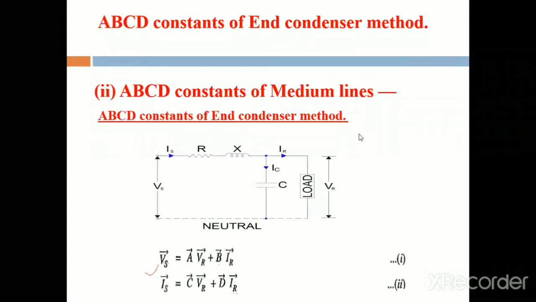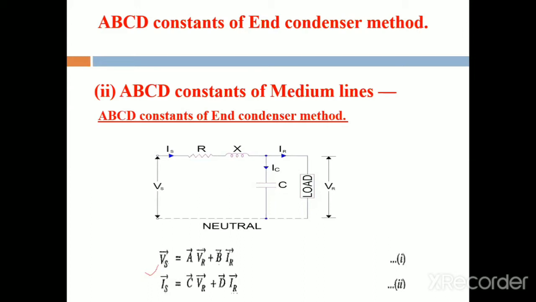Okay. Next one is the ABCD constants for medium transmission line. Next we derive the ABCD values in the case of a medium transmission line. We already well know what is meant by medium transmission line. Medium transmission line means that the length is less than 200 kilometers. Then it is called the medium transmission line. In the case of a medium transmission line, we are using the capacitance also.